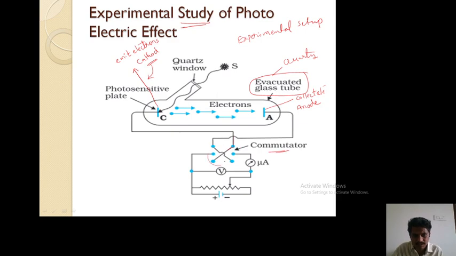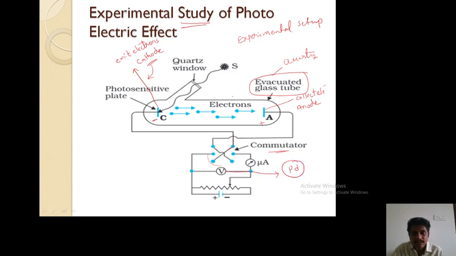So forget about this. Generally we initially apply a negative potential to this plate and a positive potential to this plate. The cathode C is connected to the negative potential of the battery and the anode A is connected to the positive potential of the battery, so that it emits electrons. Okay, and this positive plate collects the electrons which are emitted from the photosensitive plate. Okay, so here we are applying a proper potential difference between the plates.